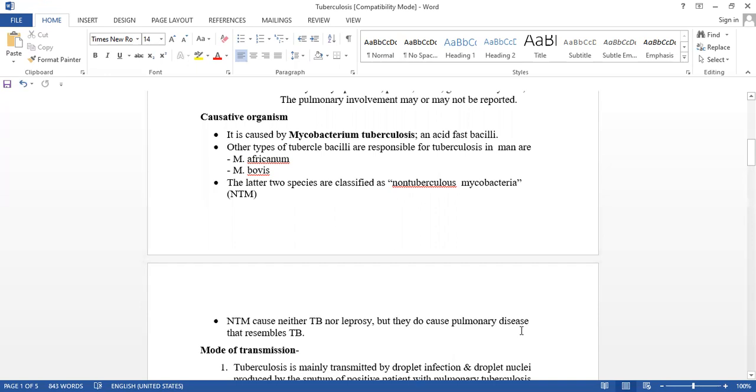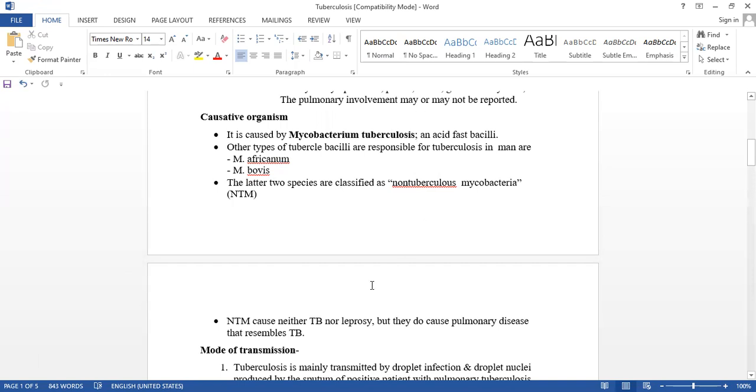Nowadays objective-wise question papers, MCQ question types, are there. So if they ask you what the responsible bacilli is, you just write Mycobacterium tuberculosis, because Mycobacterium africanum and bovis are non-tuberculous mycobacteria.